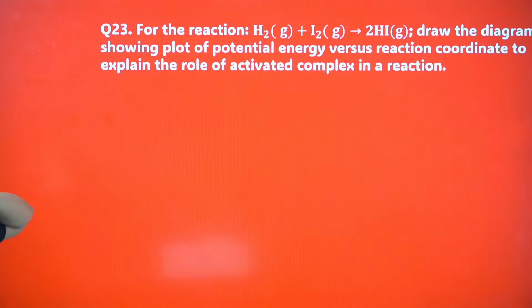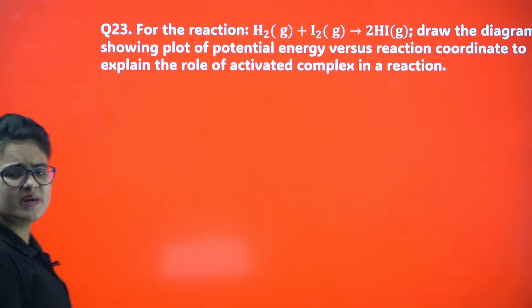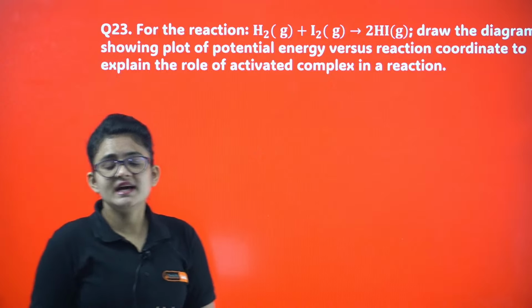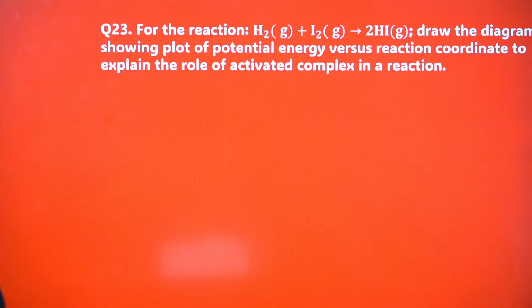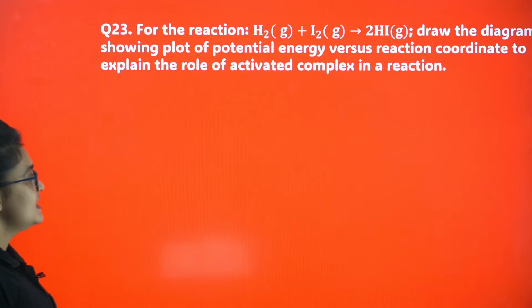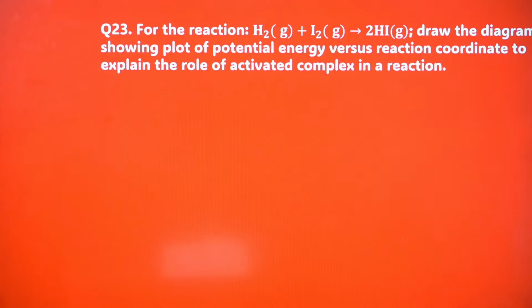This is not a numerical type, but it's an important question. For the reaction H2 plus I2 gives 2HI, draw the diagram showing the plot of potential energy versus reaction coordinate to explain the role of an activated complex in a reaction.